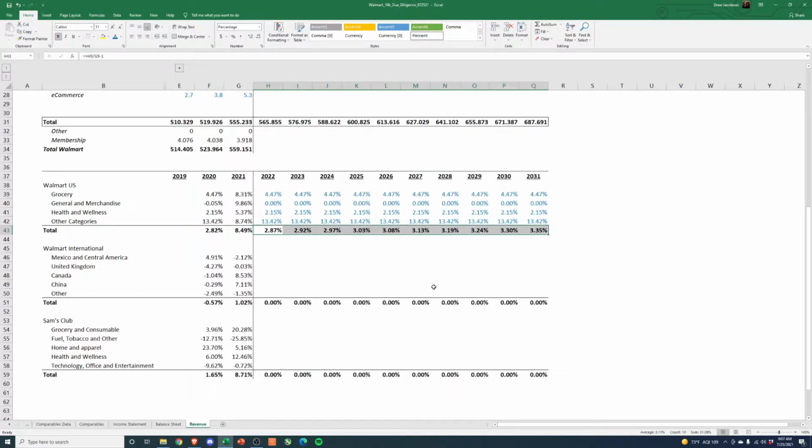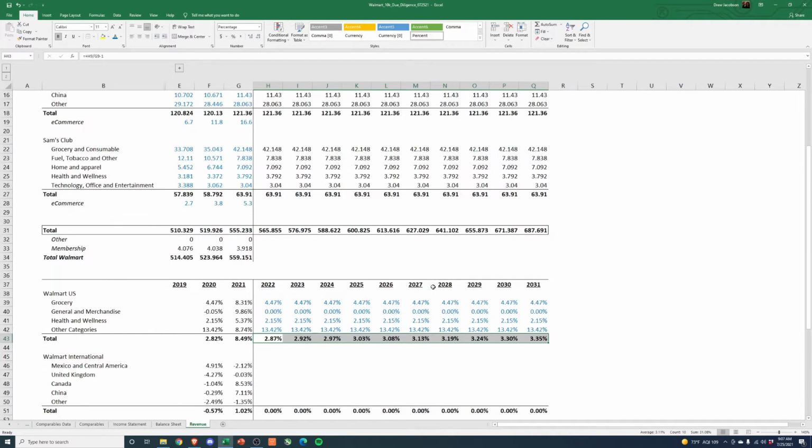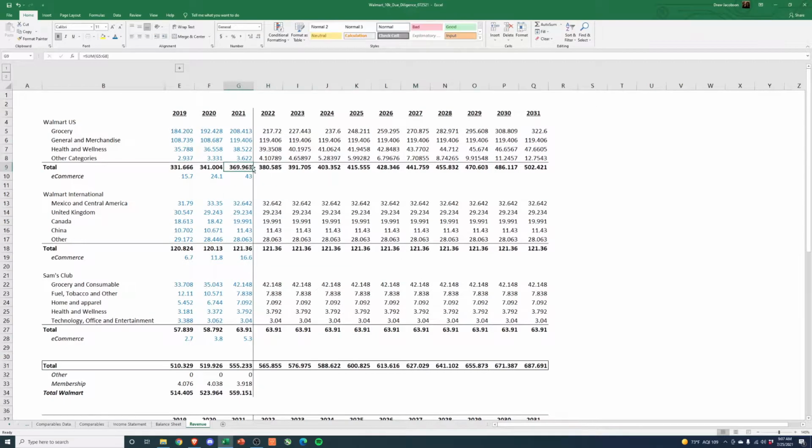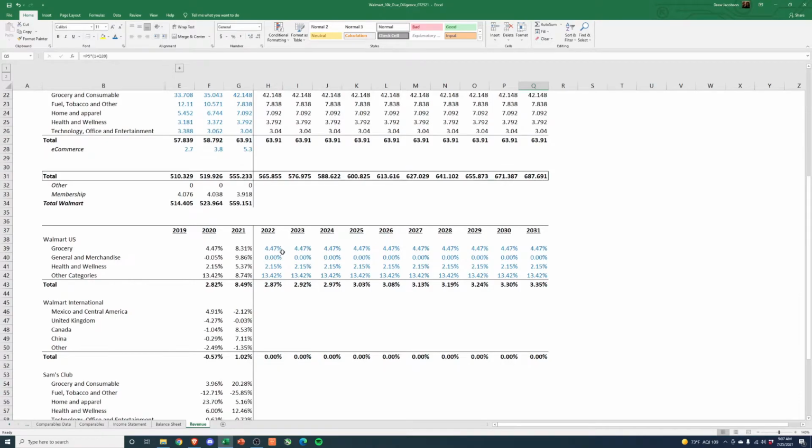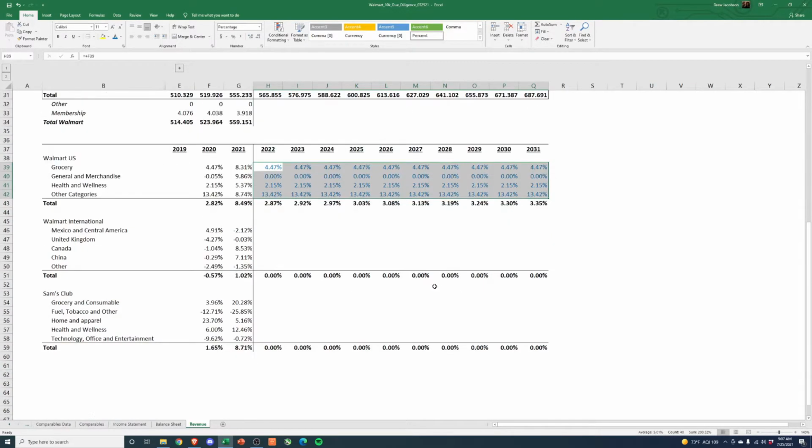Now that's probably not correct. As Walmart gets bigger and bigger, its growth rate should probably be going down. And if we look at the size of revenue, right, $380 billion of revenue, to grow that to 500 billion is going to be quite the challenge, I think. So maybe these are not the best assumptions here. So we'll come back and we'll tweak these. But I just want you to get an idea of what we're doing here as we build this out.